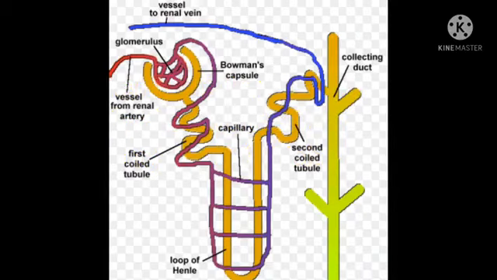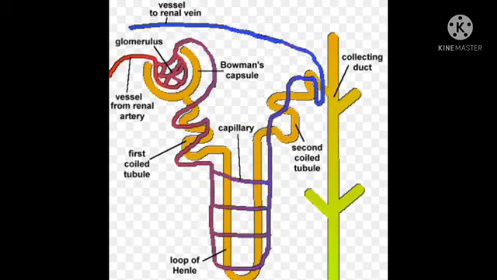Distal convoluted tubules open into a collecting tube, which leads from pyramids and calyces which open into the pelvis. Pelvis leads into ureter.